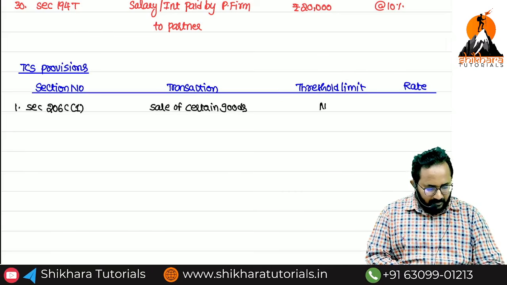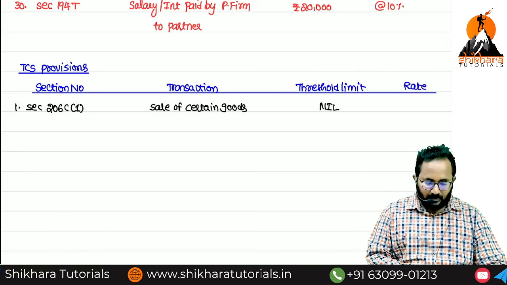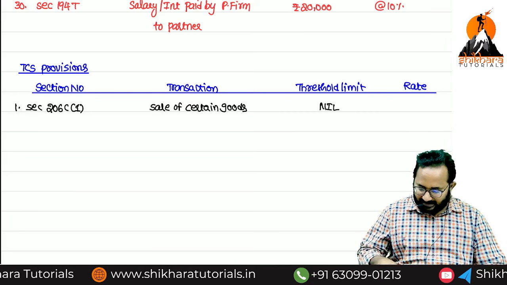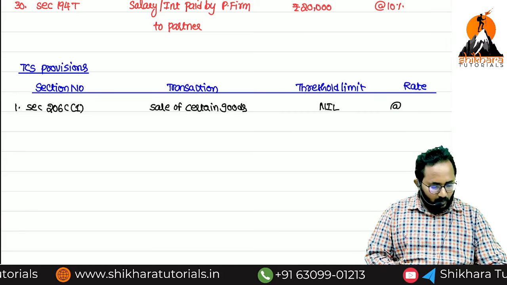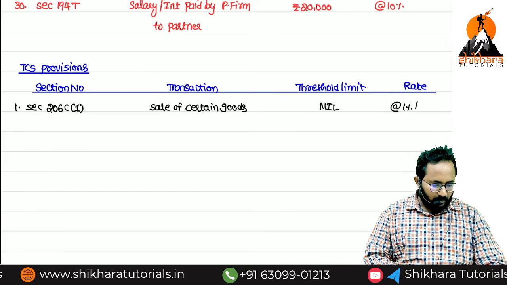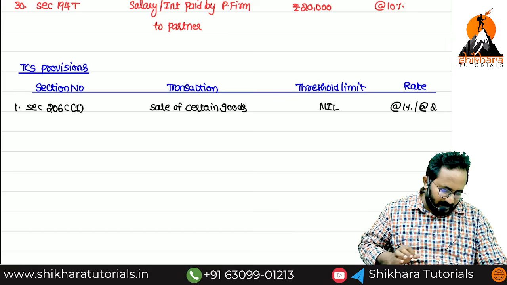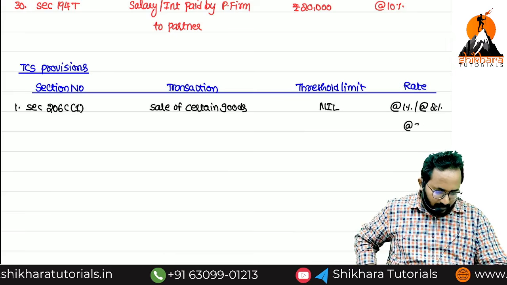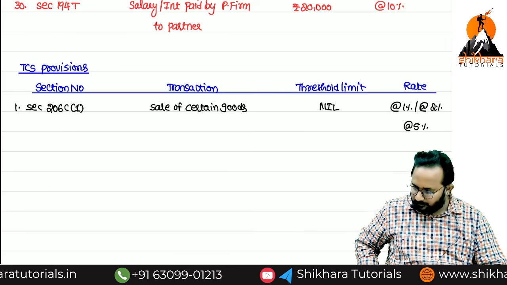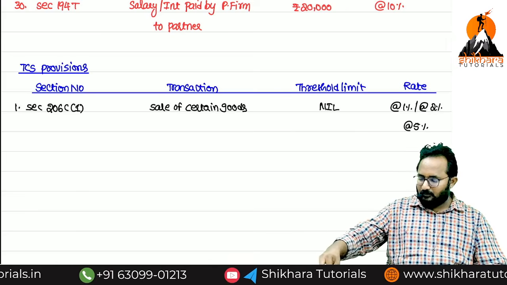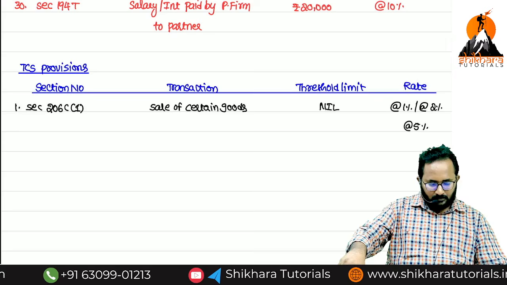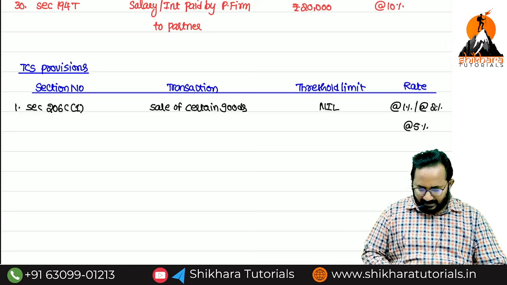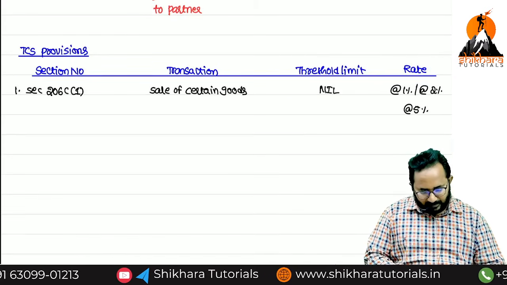Threshold limit, nil. TCS, we have 3 rates, that is 1% or at the rate of 2% and at the rate of what? 5% also. 5% is on what? Tendu leaves. And forest produce related 2%, remaining 1%.